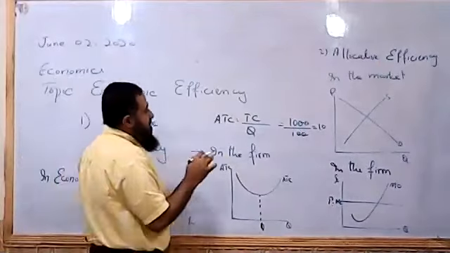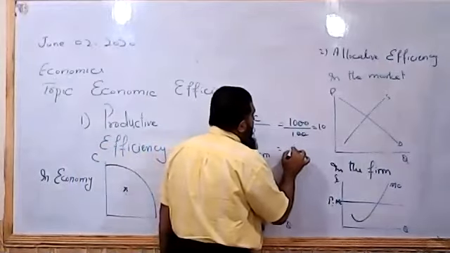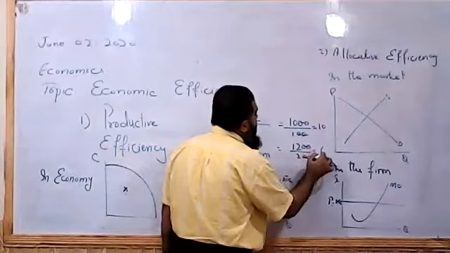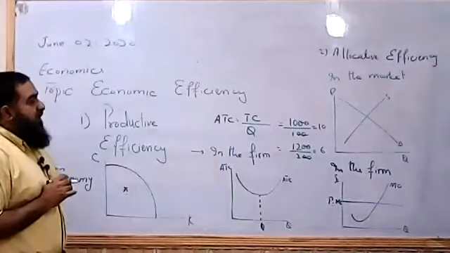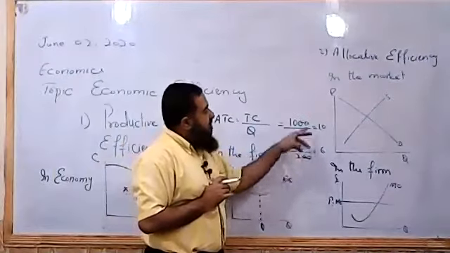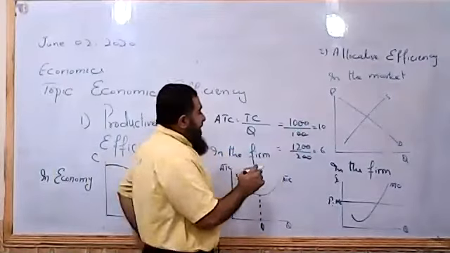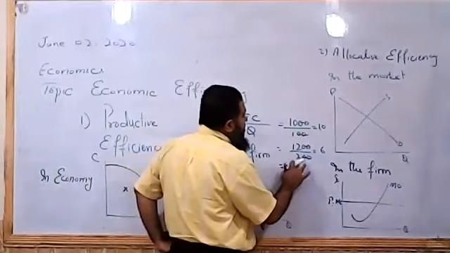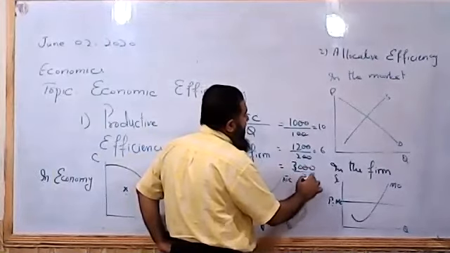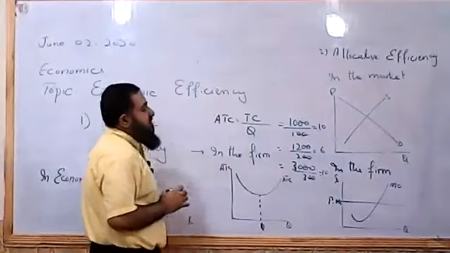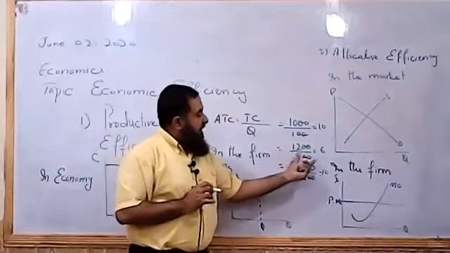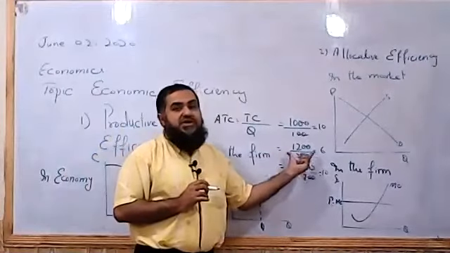If the firm produces 200 units and its total cost is 1,200, per unit cost will be 6, lower than at 100 units. If it produces 300 units and its total cost is 3,000, divided by 300, per unit cost increases again to 10.